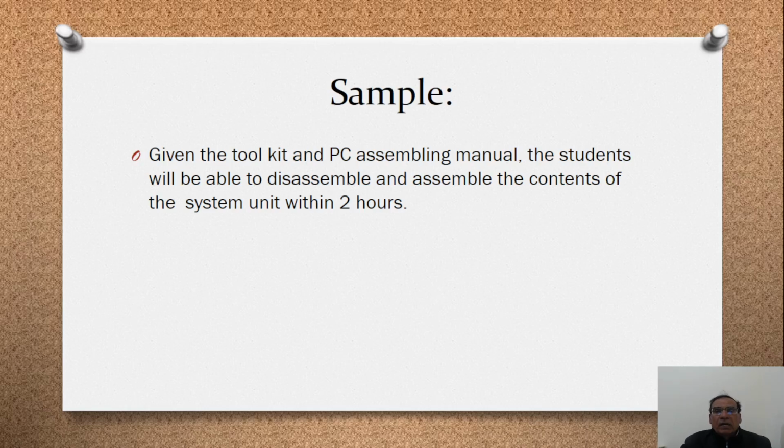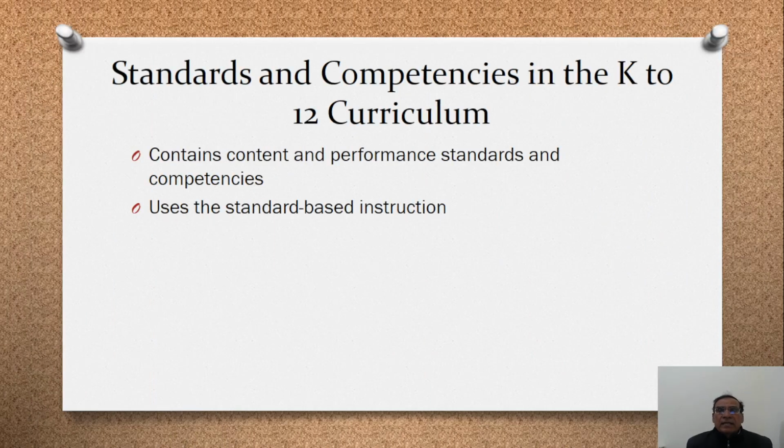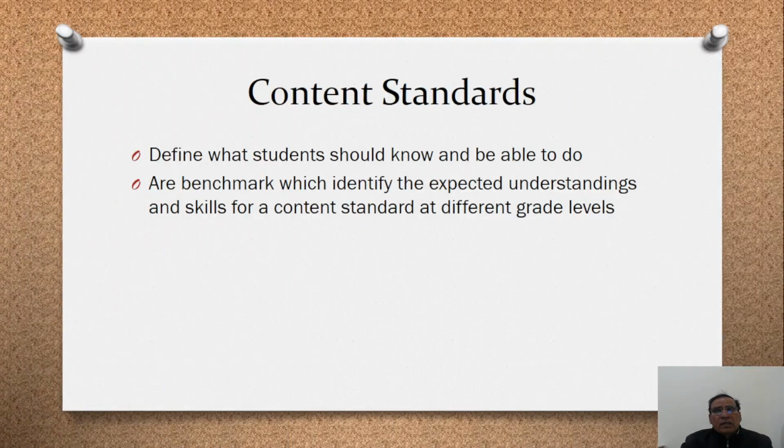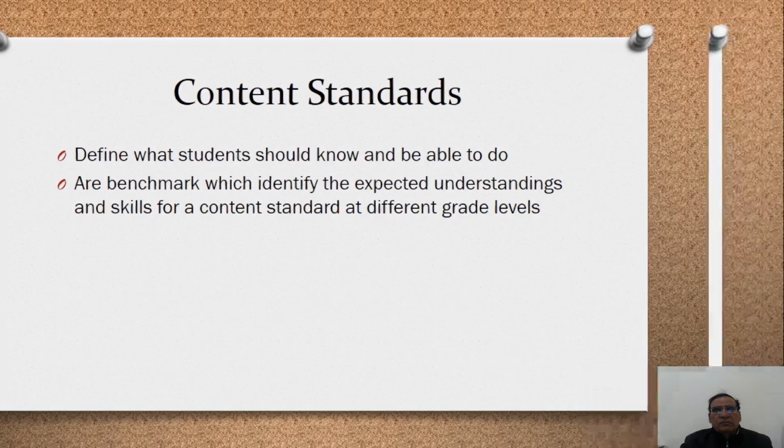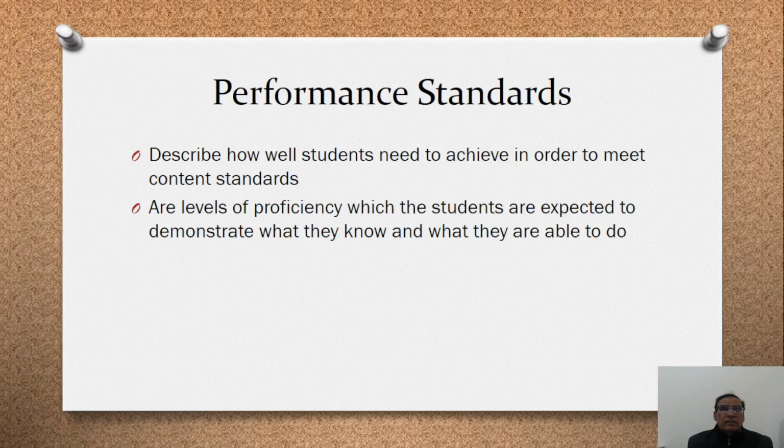So this is an example of the standard and competency in the K to 12 curriculum: content and performance standard and competency. Use standard-based instruction for writing the objective. Content standard defines what students should know and be able to do, or benchmarks which identify the accepted understanding and scale for content standard at different levels. Performance standard describes how well students need to achieve in order to meet the content standard.